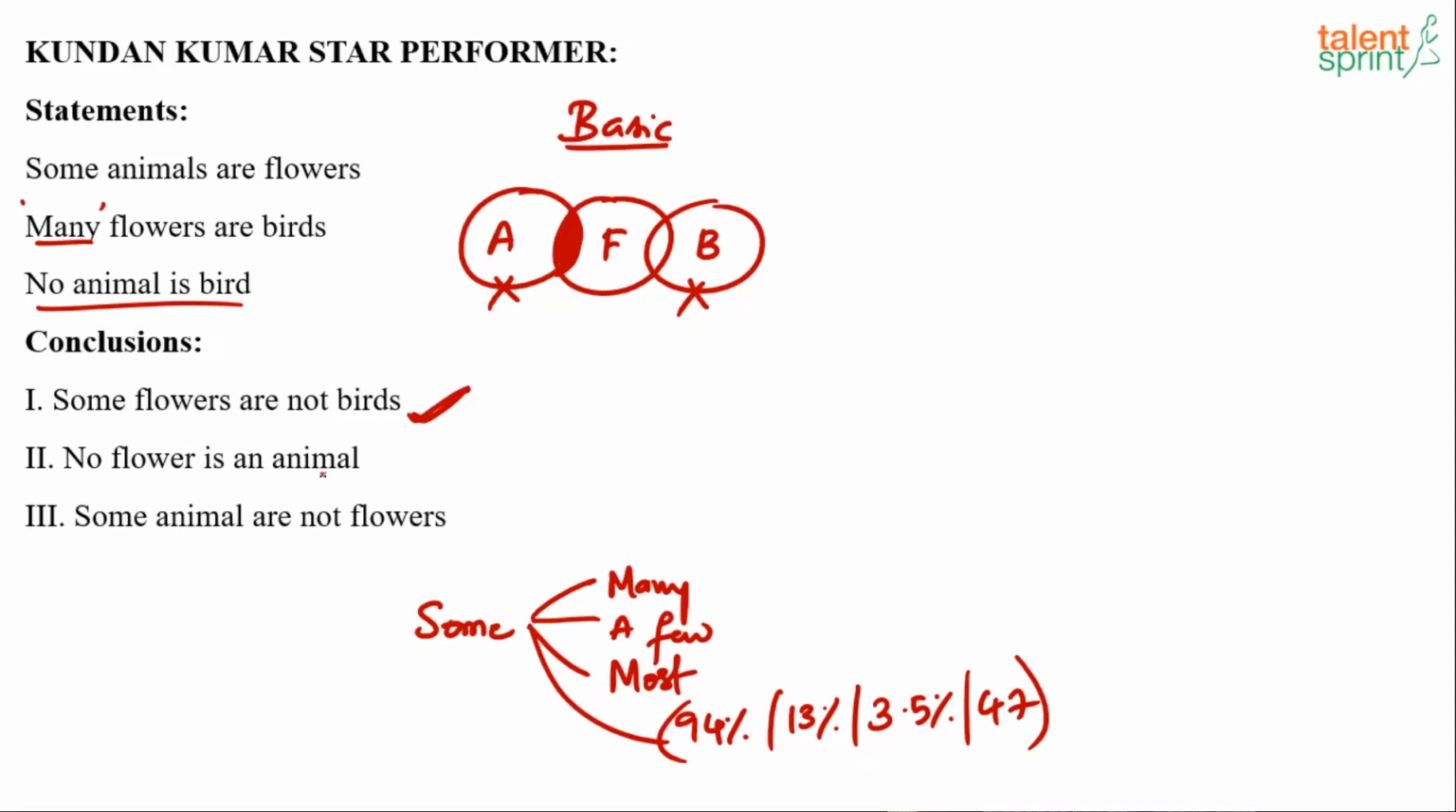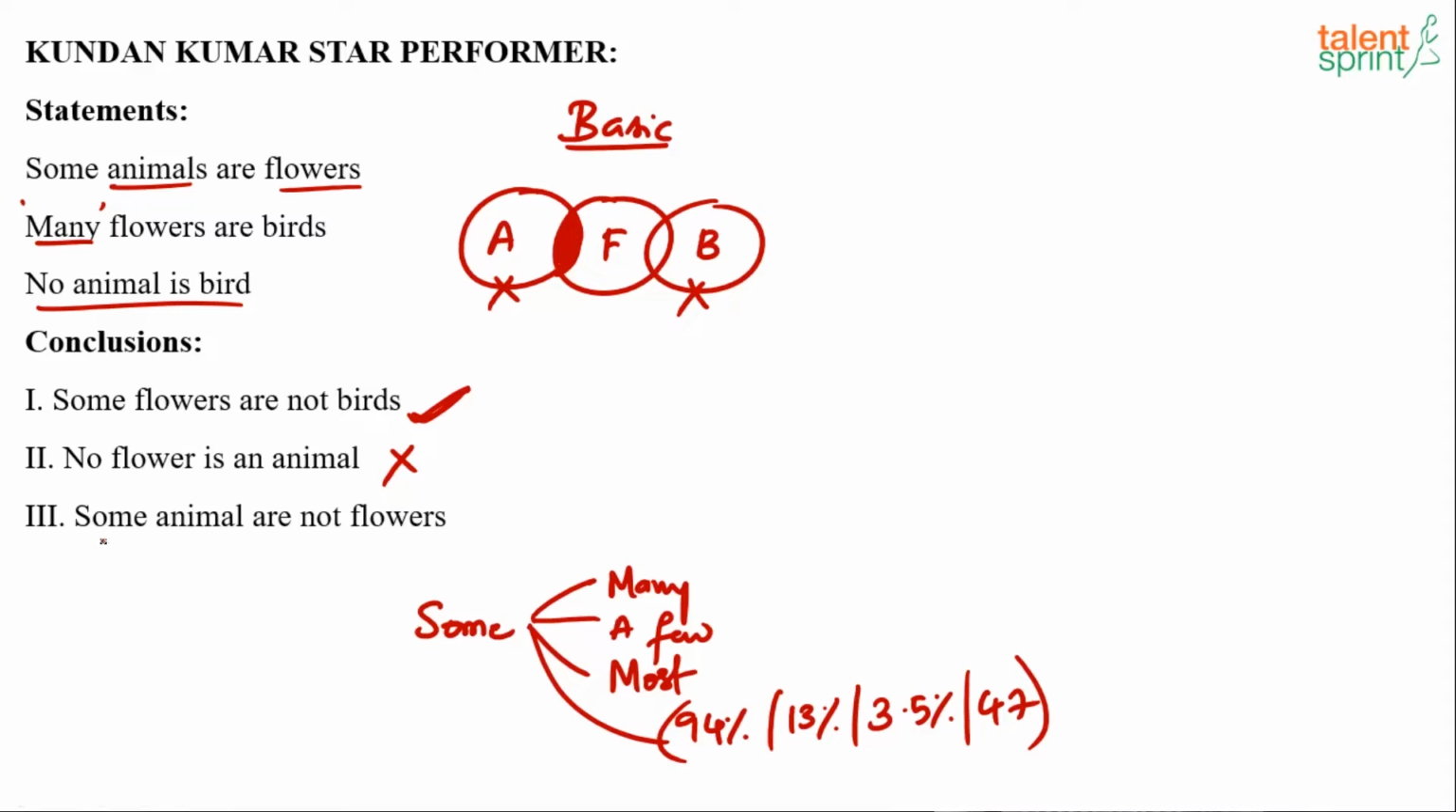Next, no flower is an animal. In the basic diagram itself, it fails. In the basic diagram, what did we see? Some animals are flowers. If some animals are flowers, how can we say no flower is an animal? In fact, a diagram is not even required. Some animals are flowers. The moment we know some A's are B's, we can say that no A is B or no B is A is wrong. Because some animals are flowers, some flowers are animals. If some flowers are animals, how can you say no flower is an animal? So conclusion number 1 follows, conclusion 2 does not follow.